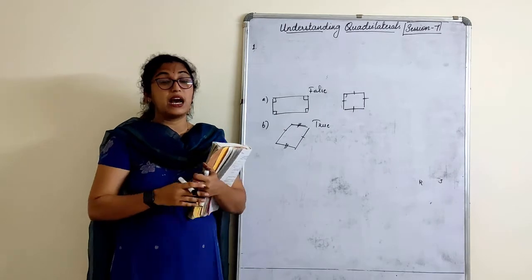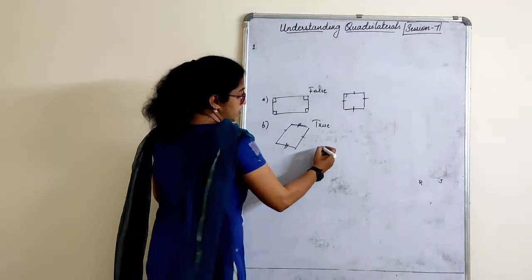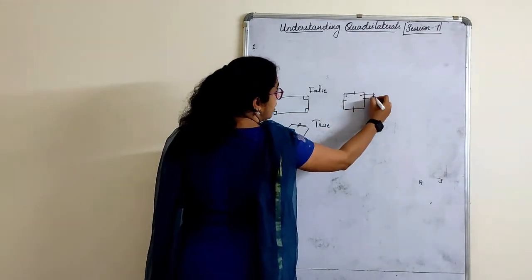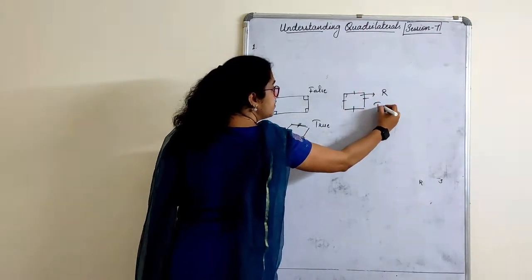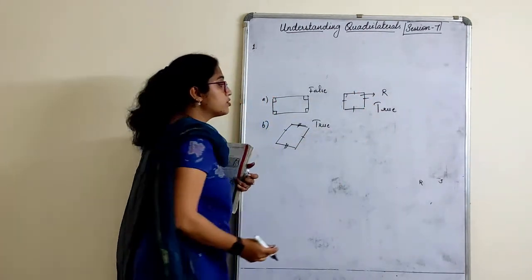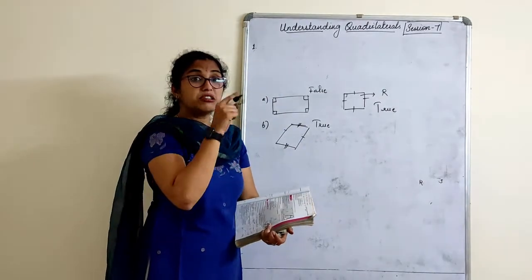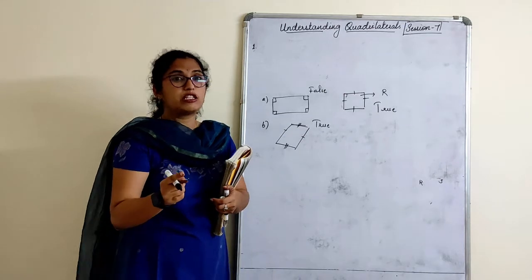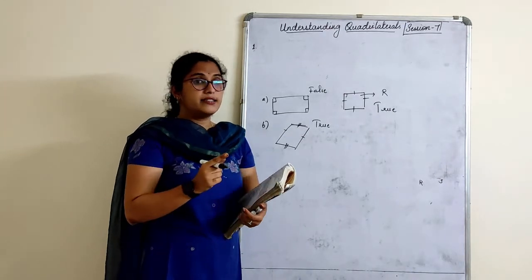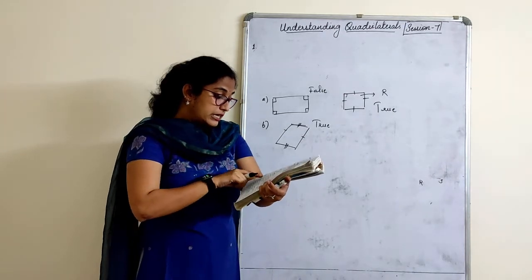If this is a square, it can also be a rhombus. True. Why? All the sides are equal. Also a rectangle, as I had told you, a square can also be a rectangle. So the answer is true.